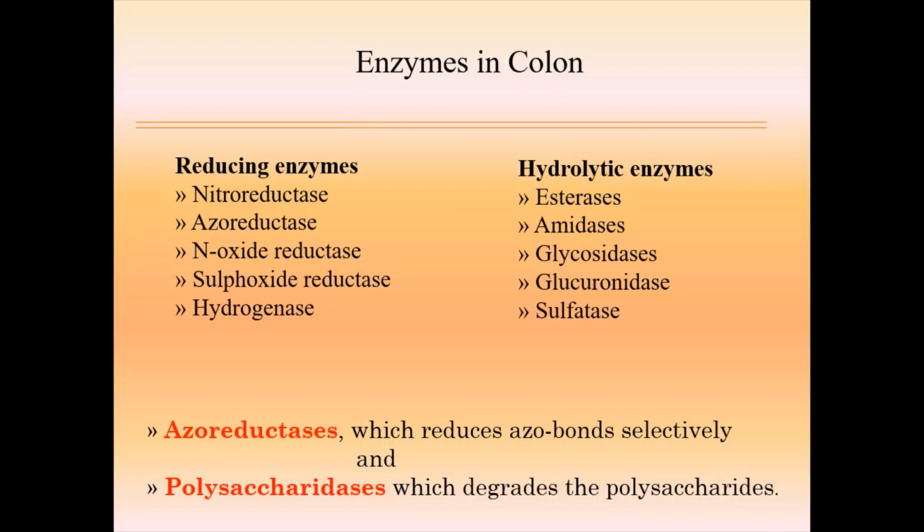It means we should use a polymer that remains intact in the upper part of the GI tract and is degraded by the enzymes secreted by the bacteria, as bacterial quantity is very high in the colonic area. Azoreductase reduces the azo bond selectively, and polysaccharidase degrades the polysaccharide. Generally we use polysaccharide based polymers to design the colon targeted therapeutic system based on the microbial approach.